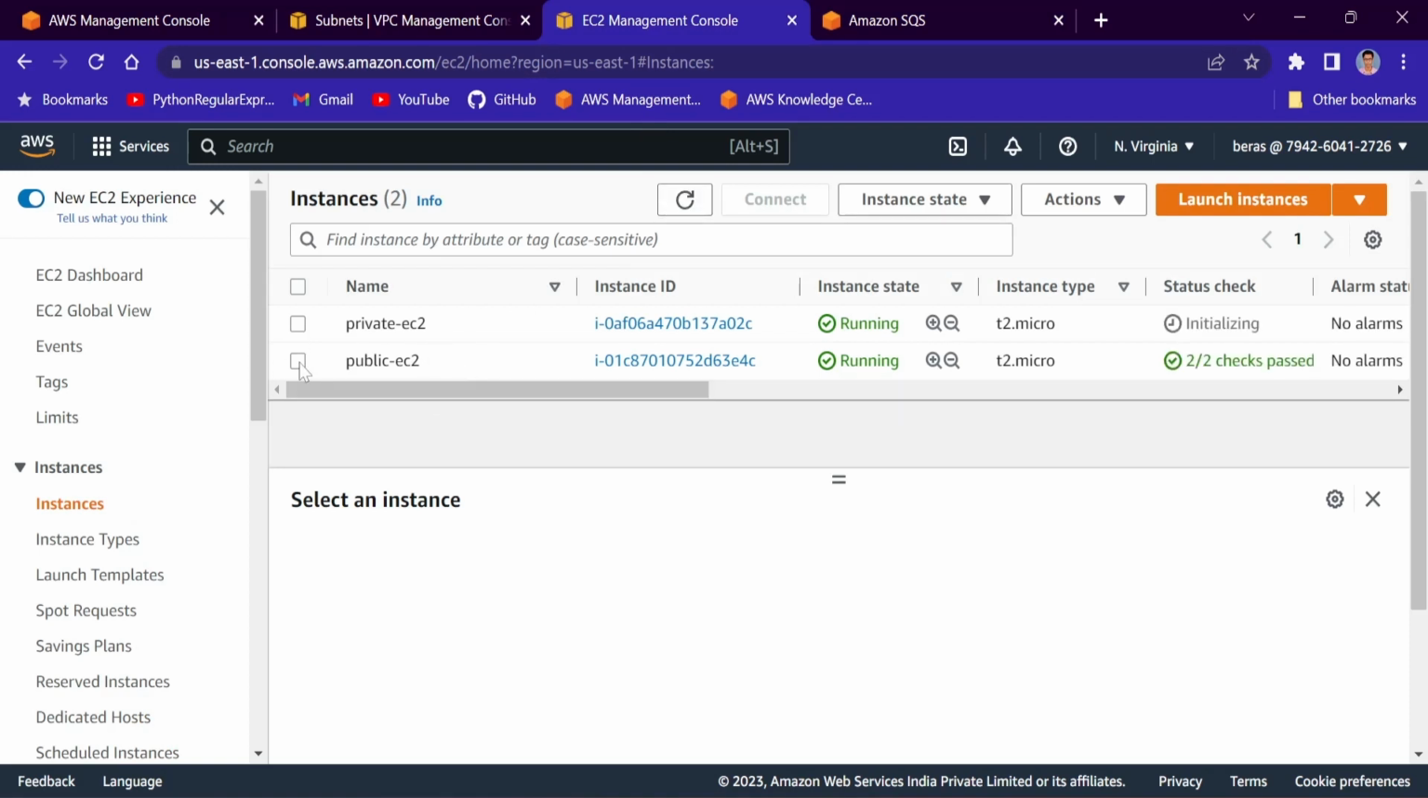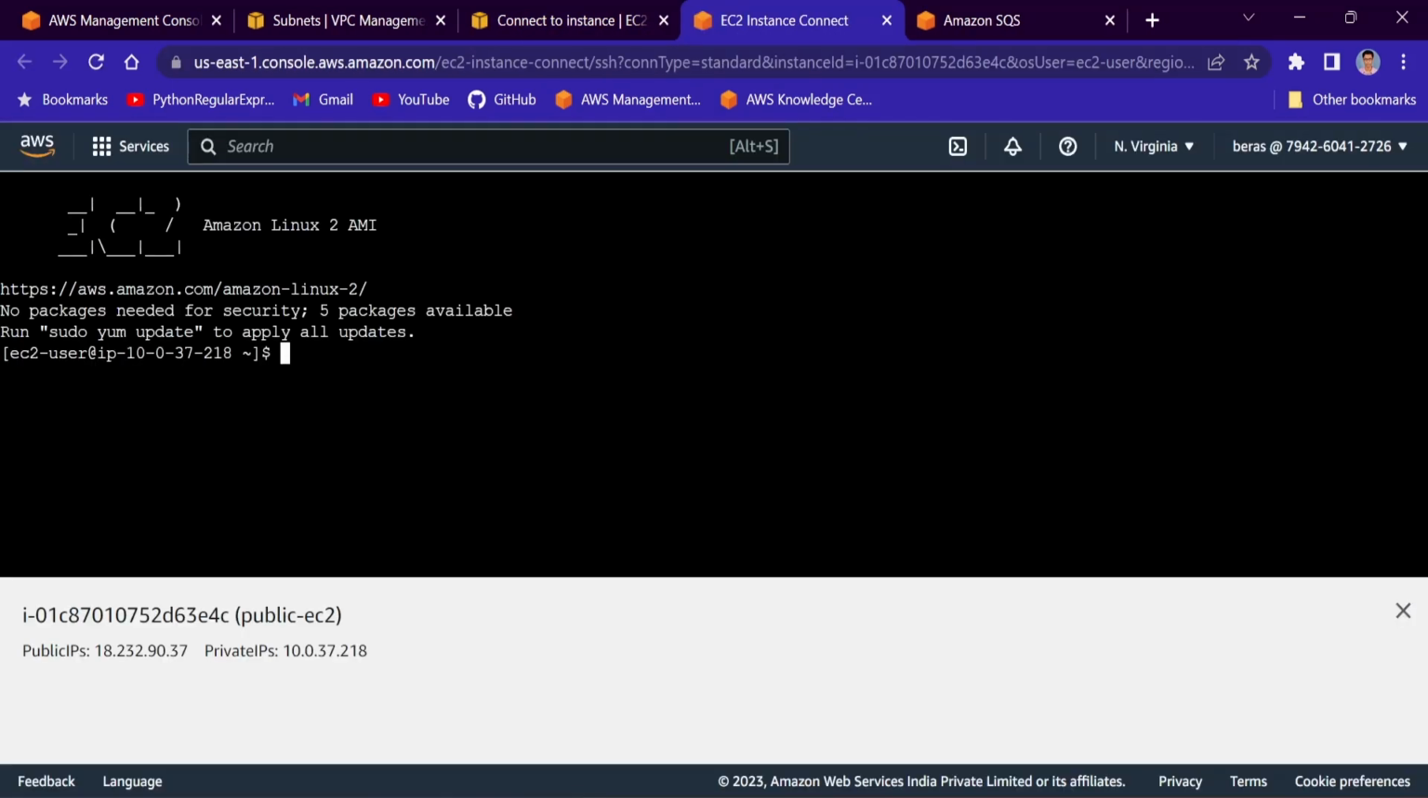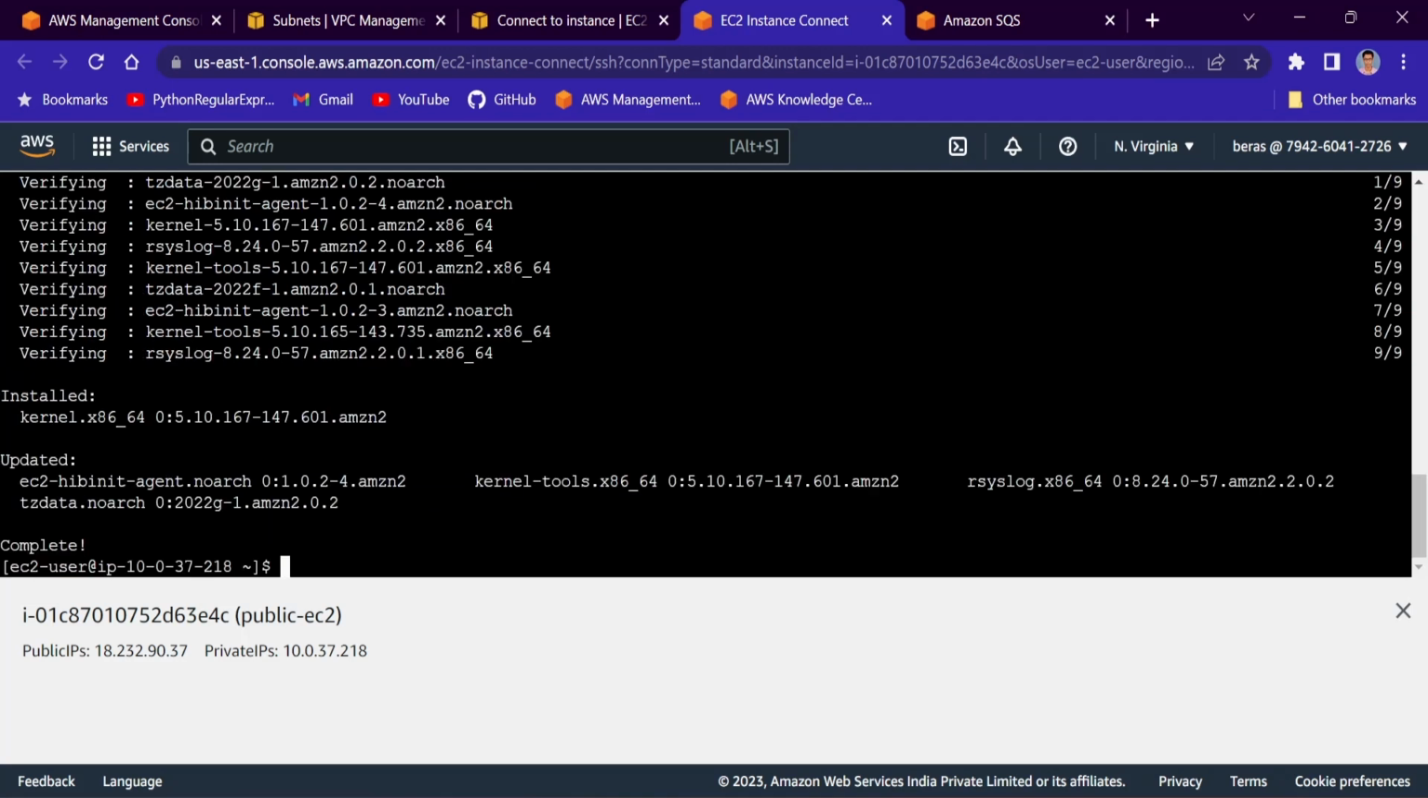Fine. So what I will do now, I will connect to the public instance. So click on that, connect, connect. Okay, it is now connected, right? So I'll run sudo yum update to update all the packages. Sudo yum update -y. Now what we will do, we will try to connect to the private EC2 instance from here, from the public instance, right? You see the IP of the public EC2 instance is 10.0.37.218, right? So this is the private IP of this public EC2 instance, right?